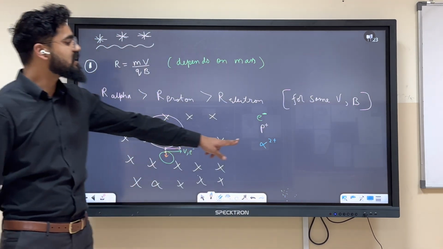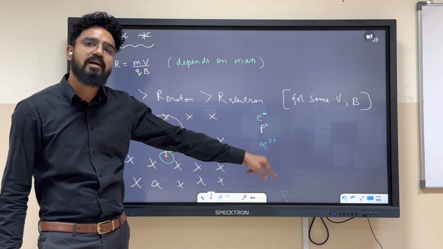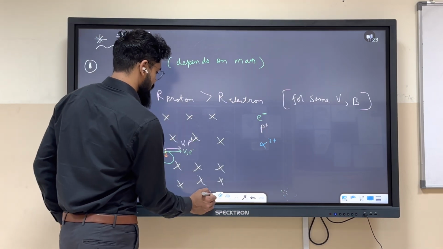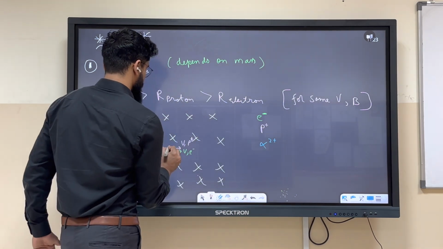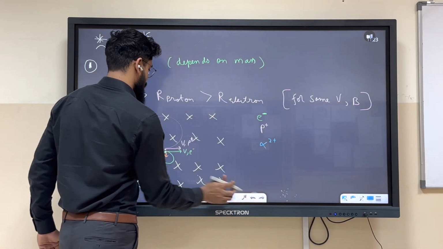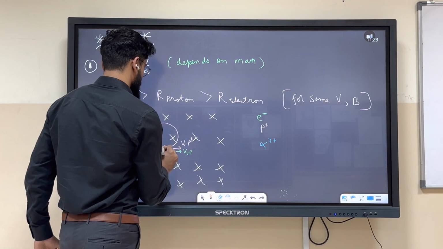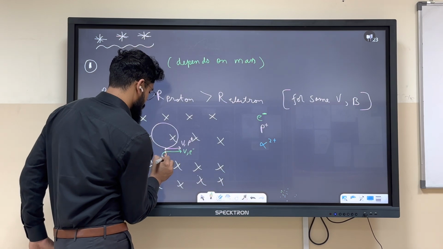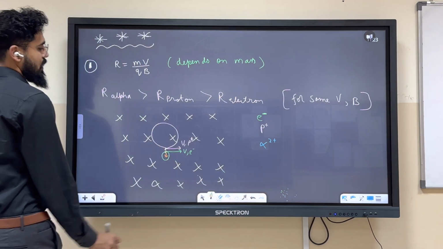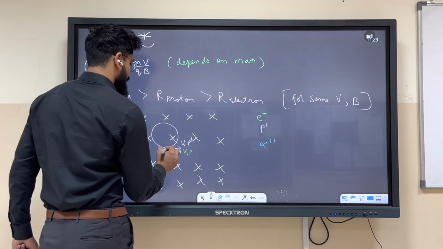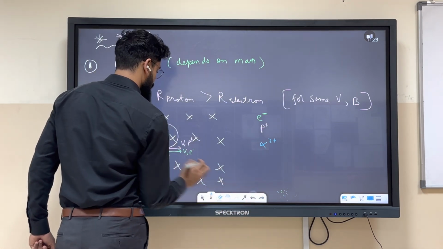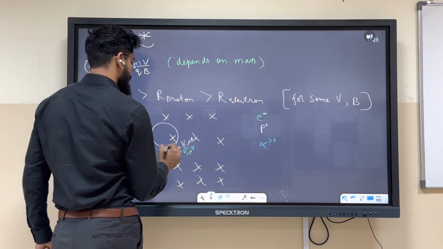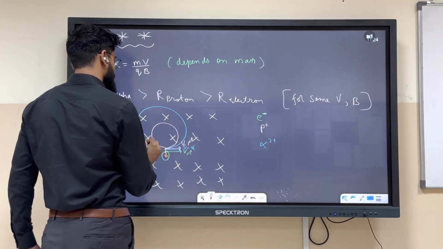Alpha particle is 4 times heavier than your proton. Now for alpha particle, the radius will be much larger.